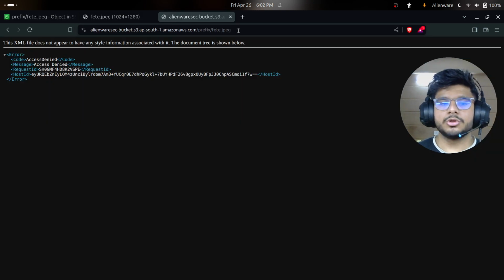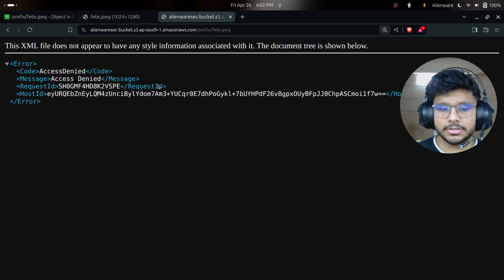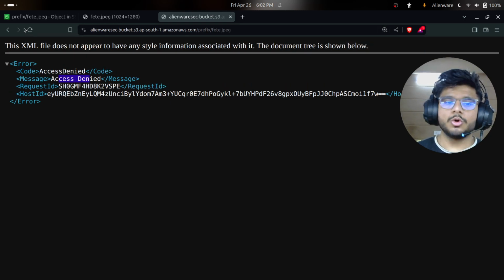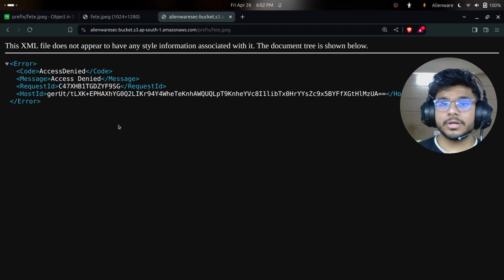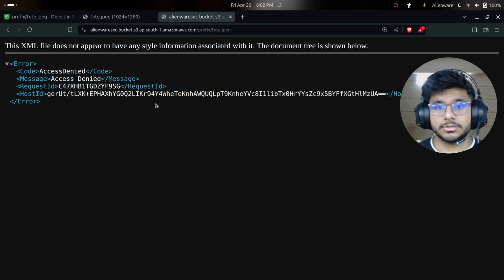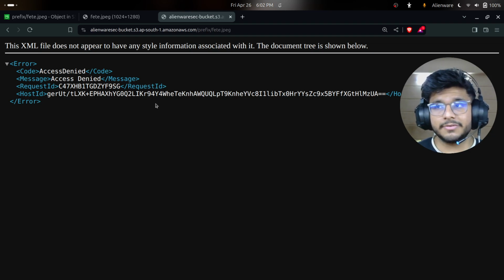If I click on it, it will directly, without even taking a further second, give me access denied. No matter what you try, it won't allow you to get access to it. This is what security is in an S3 bucket. You shouldn't allow any public access to your sensitive data, to your sensitive files, or to anything that is very important to you.